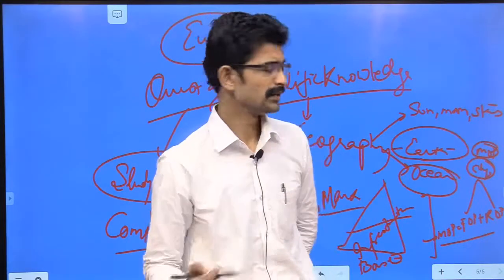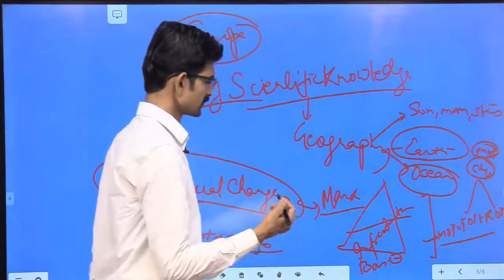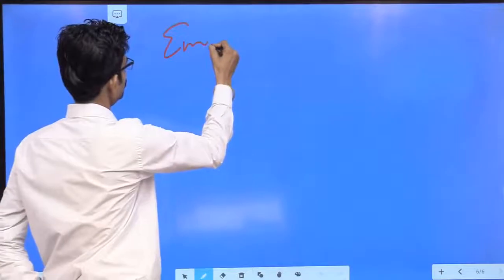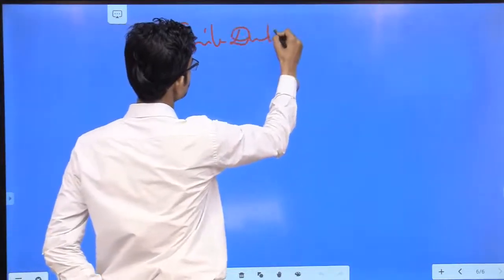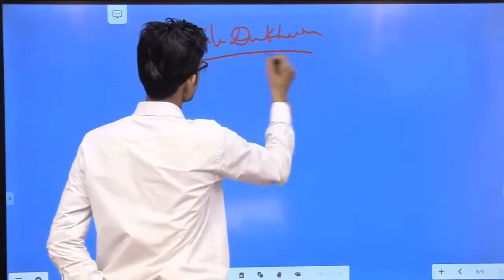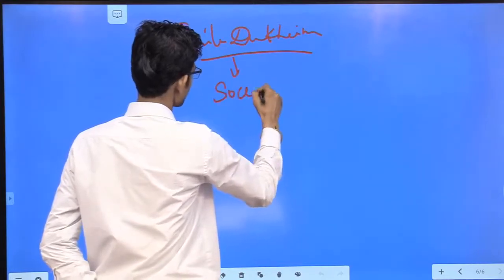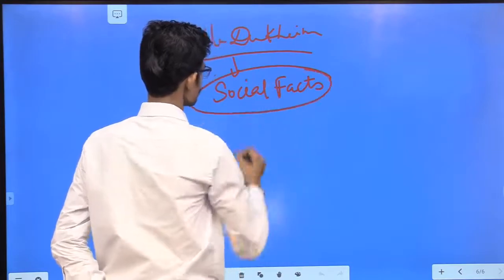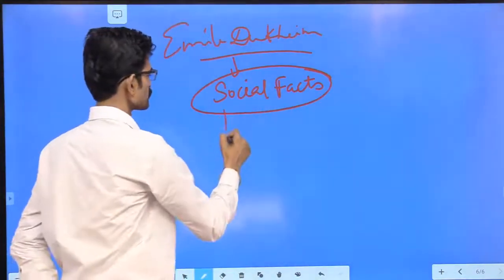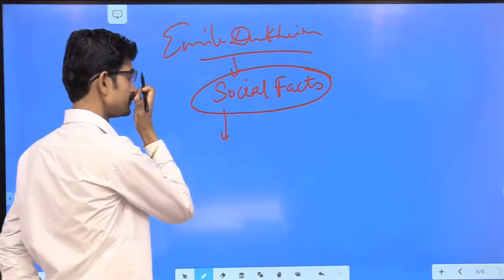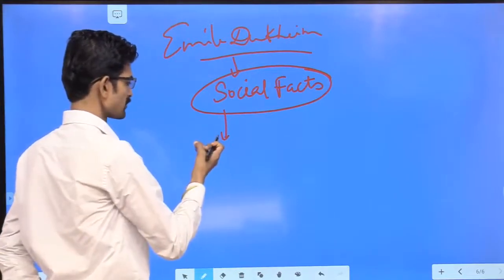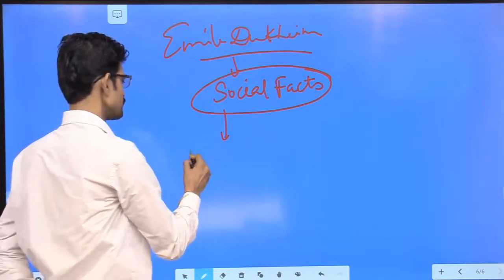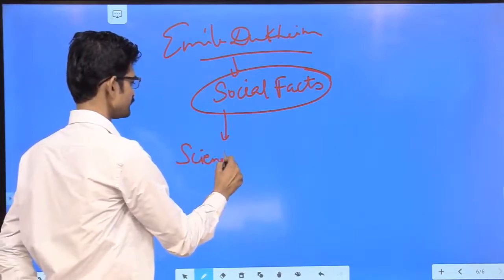Further, we see that there come some other philosophers such as Emile Durkheim, who studied sociology as basis of social facts. He studied sociology on the basis of social facts. So what are social facts? That are something which we can touch or we cannot touch, and that has certain scientific evidences.